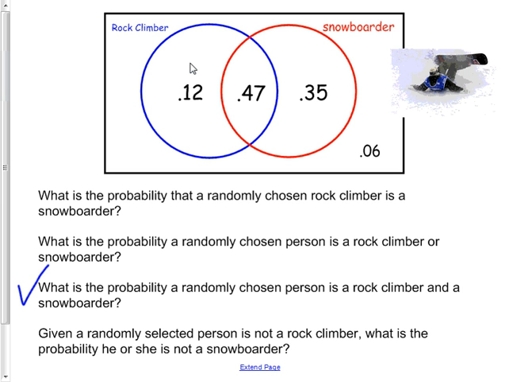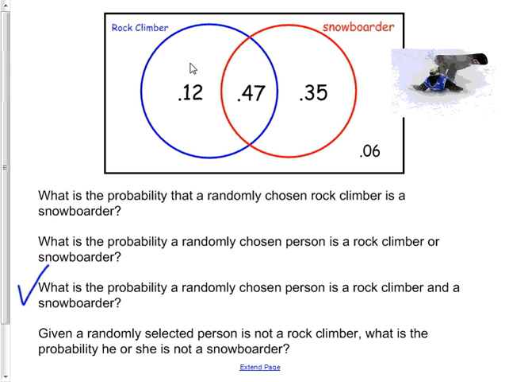Now I'm going to change the question to make it harder. What if I say, given I know they either rock climb or snowboard, then what's the probability that they are a rock climber and a snowboarder? Given that I know they do one of the two things, they're either a rock climber or a snowboarder.